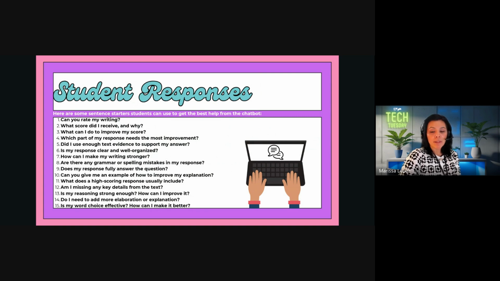If the chatbot gives too much feedback, let the student know that they can ask, like, what do you mean? I don't understand what you're saying. So it's kind of like a conversation, because it will respond to what they're asking, and edit what they've said. So these are just some tips I have. If you have some better ones that your students are using to get feedback from the chatbot, also share that with us, because we would love to know what's working in the classroom.